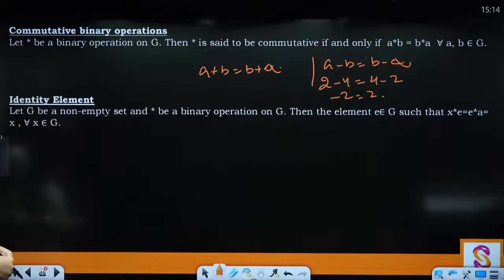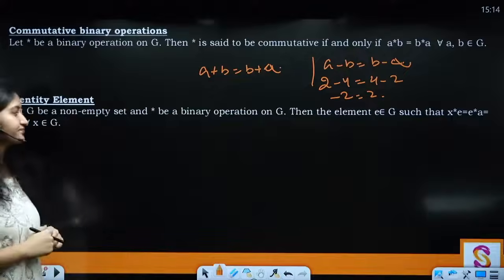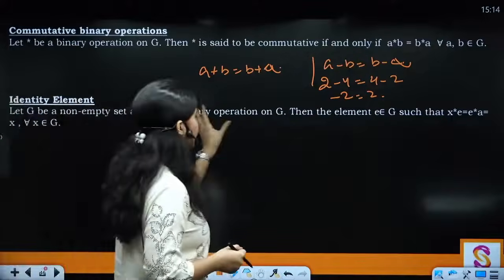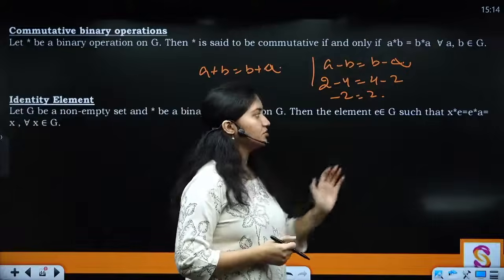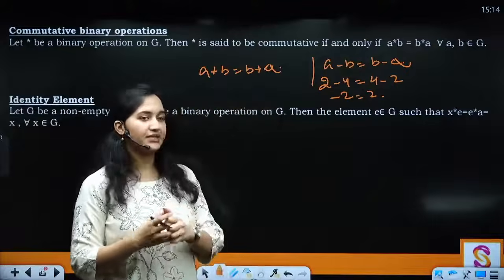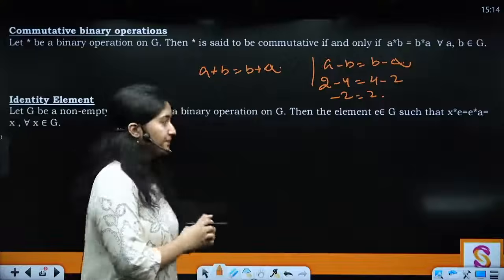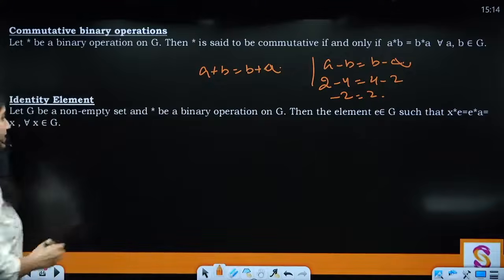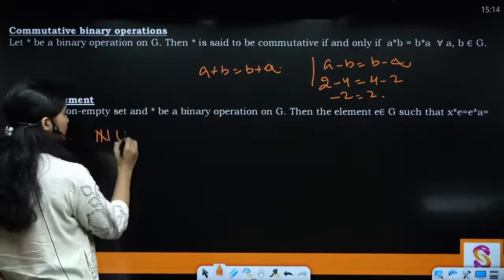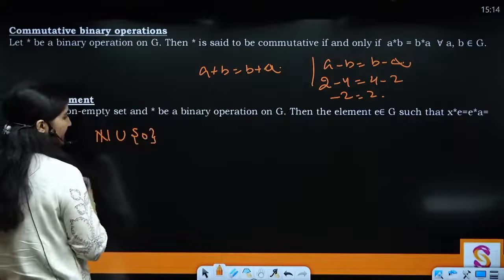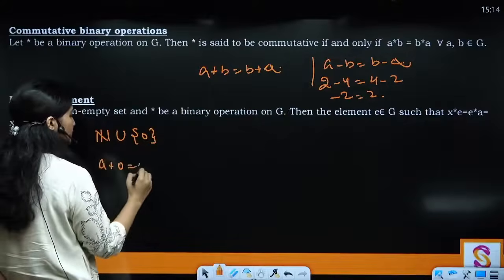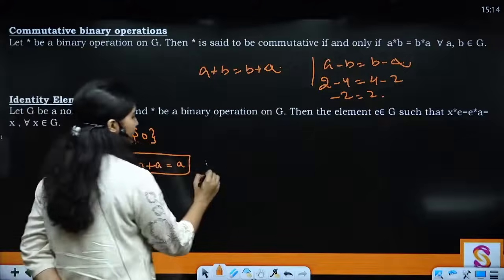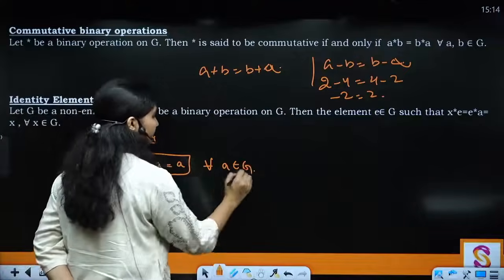Then identity element, we discussed. Let G be a non-empty set and star be a binary operation. Then E belongs to G such that X operation E is equal to E operation X is equal to X for all X in G. That means if I'm taking natural numbers union 0, then A plus 0 equals 0 plus A equals A, and this is satisfied for all A belongs to G, right?